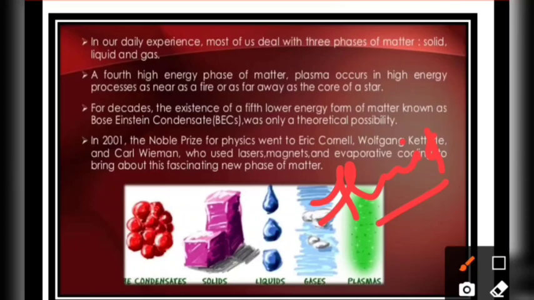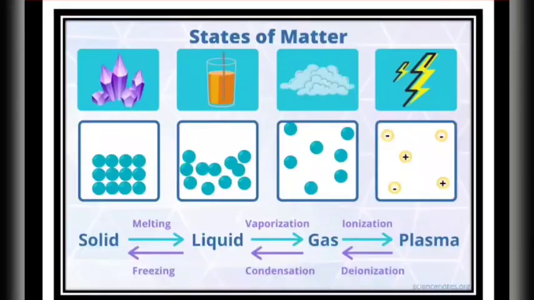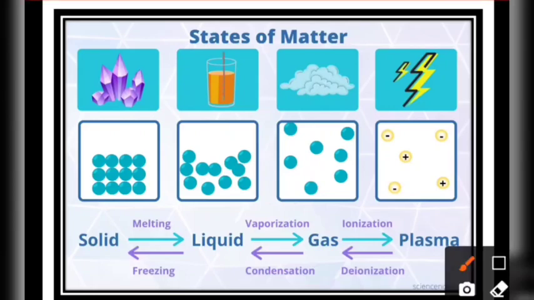Around 2001, Eric Cornell and other scientists, Carl Wieman, used lasers, magnets, and other conditions to bring about this different state of matter, which we call the Bose-Einstein condensate. If we remember, plasma is the high energy state and the Bose-Einstein condensate is the low energy one, in which we are lowering the temperature. So here we have the four states of matter, or we can say the five states of matter.